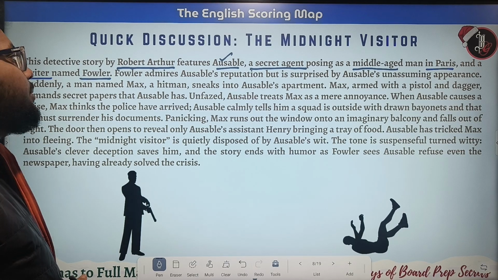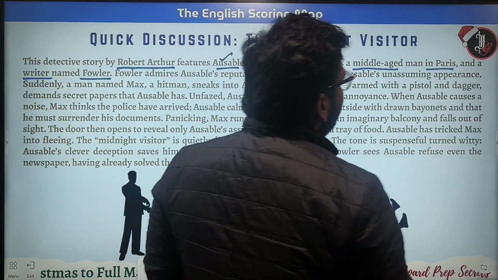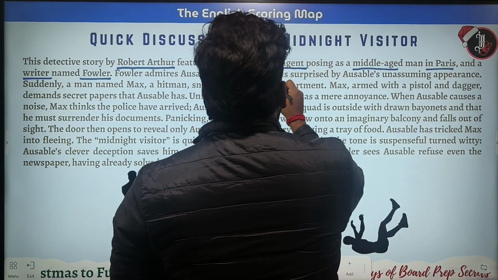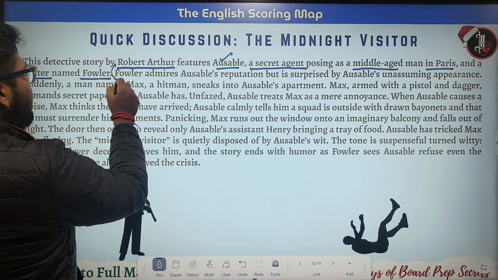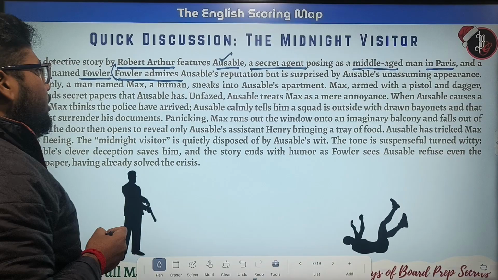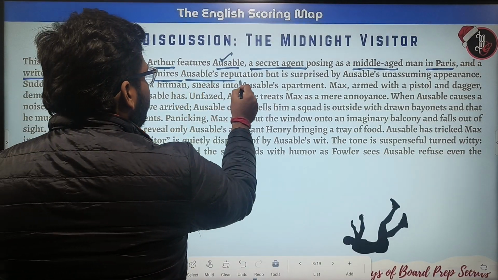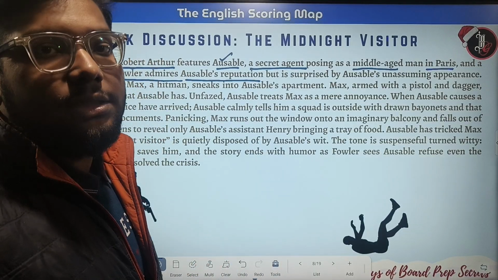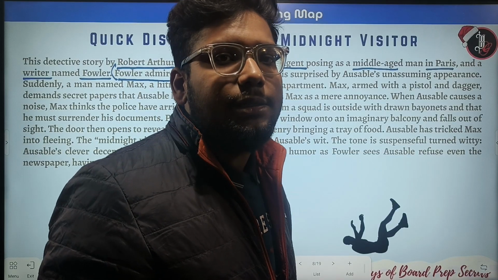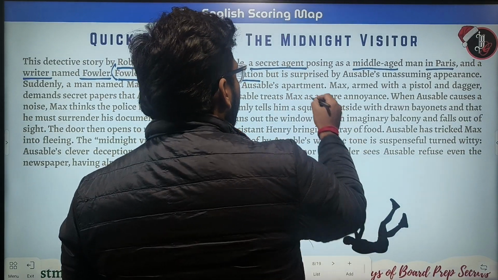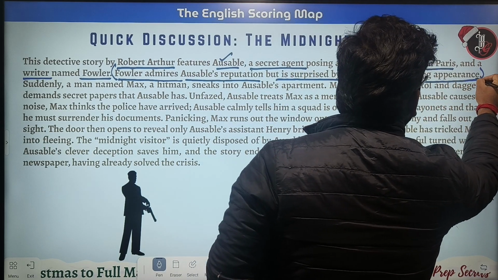Fowler admires Ozable's reputation, but is surprised by Ozable's unassuming appearance, because he never looked like a spy or a secret agent.